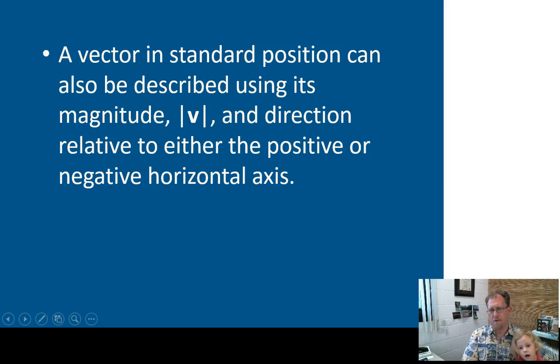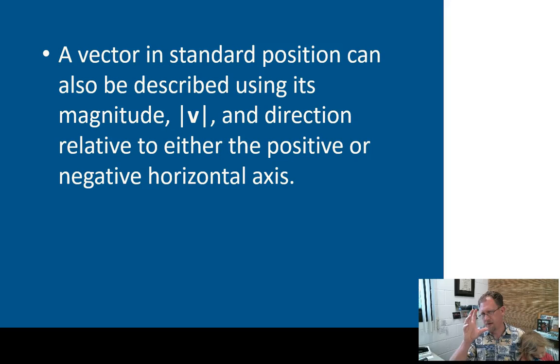These little arrow measurements, called vectors, can also be expressed saying that they are a certain length, which we call their magnitude. And that is expressed as the absolute value of v, because magnitude doesn't have direction. It's just how big is this arrow. And we usually use a bold V. Now, when you're handwriting, I don't know how you handwrite bold.